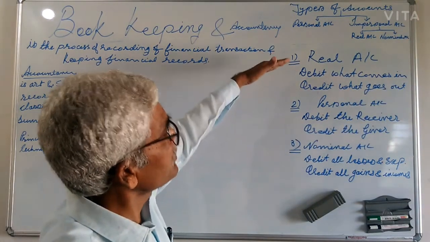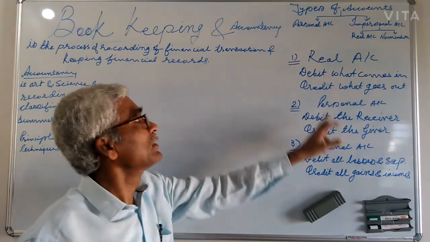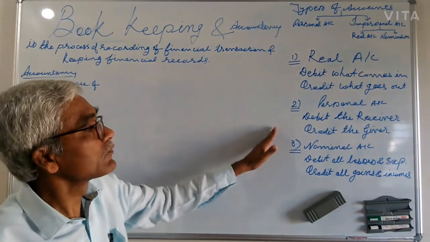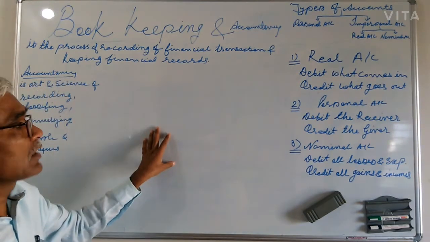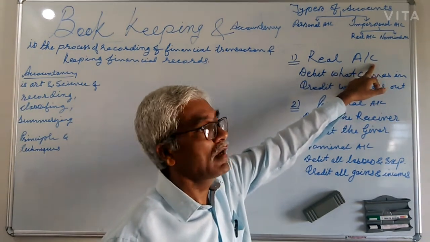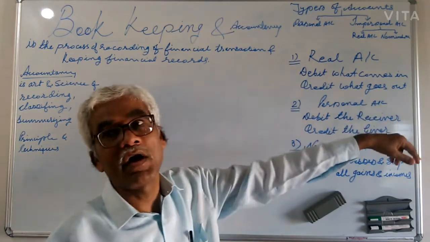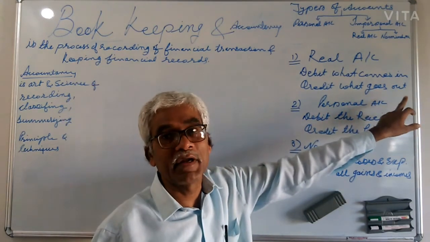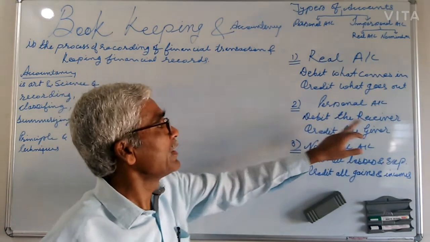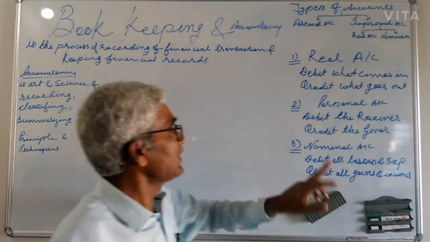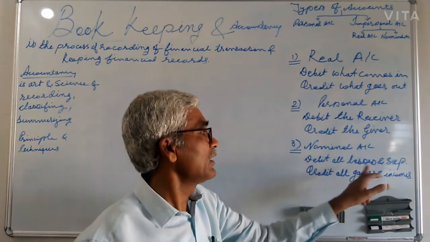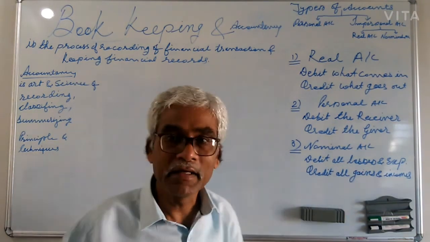And in the second lecture, I thoroughly explained how you can use the rules to record the transaction at a particular place. Real account means only assets come under this: debit what comes in, credit what goes out. Then personal account, for natural persons, representatives and artificial persons: debit the receiver, credit the giver. And third is the nominal account. It is specially used for expenses, income, gains: debit all losses and expenses, credit all gains and incomes.